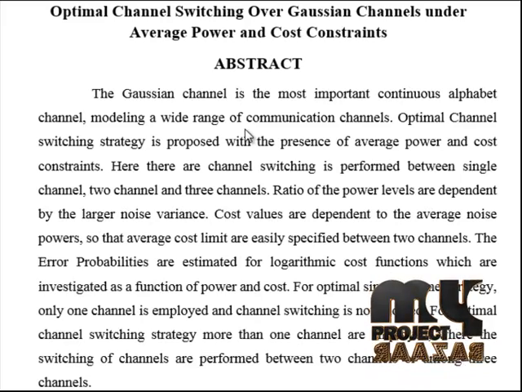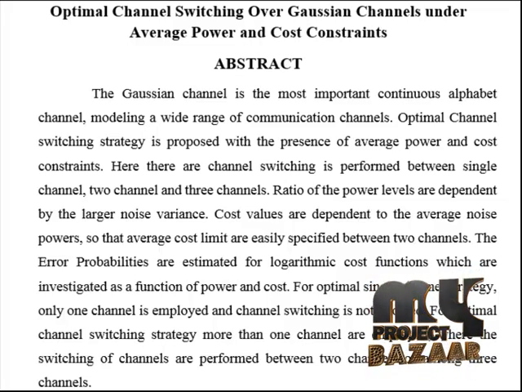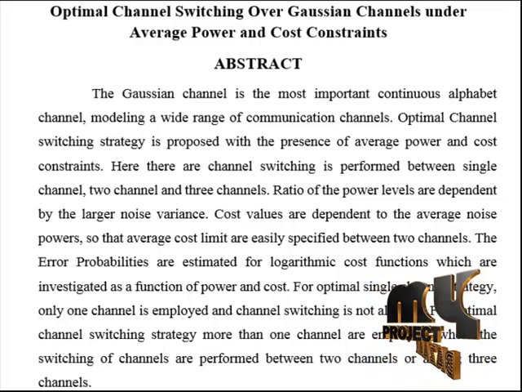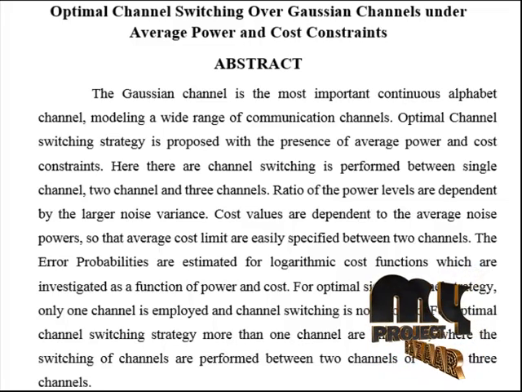Let me discuss the project Optimal Channel Switching over Gaussian Channels under average power and cost constraints. Let me discuss the abstract of the project. The Gaussian channel is the most important continuous alphabet channel, modeling a wide range of communication channels. An optimal channel switching strategy is proposed in the presence of average power and cost constraints.